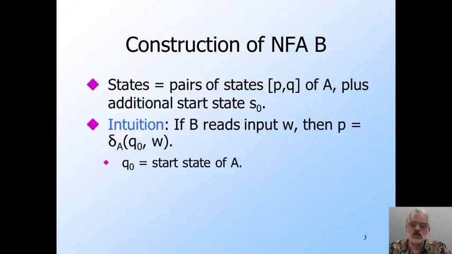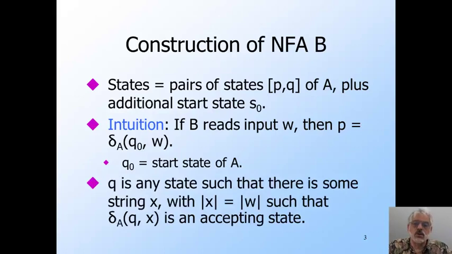Here's what we intend to be true whenever B can be in state PQ, after reading the input W. Now remember, B is non-deterministic, so it can be in many such states at once. But first of all, the first state of the pair, P, is the state that A enters after reading input W. So although B can be in several different states after reading W, they all have the same first component, and B simulates A using the first component of A's state.